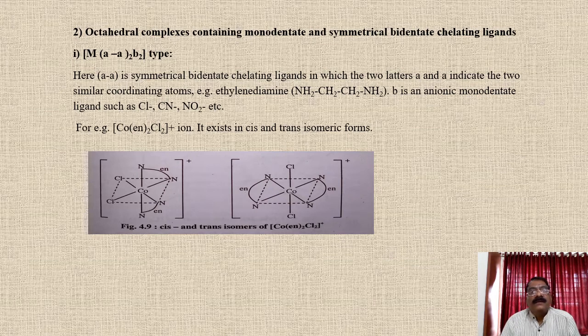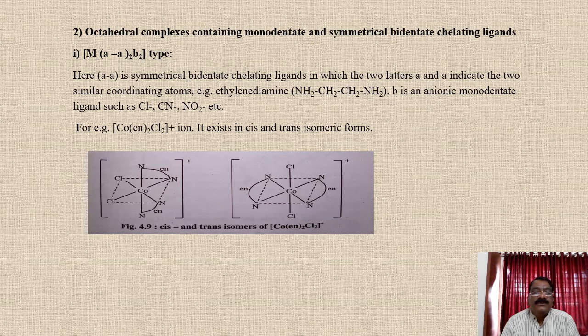Second, octahedral complexes containing monodentate and symmetrical bidentate chelating ligands. First example, that is M(AA)2B2 type. Here AA is the symmetrical bidentate chelating ligand in which the two atoms, that is the A and A, are similar and corresponding. For example, ethylene diamine, NH2 CH2 CH2 NH2, where the point of attachment is similar, while B is a monodentate ligand, such as Cl minus, CN minus, NO2 minus.